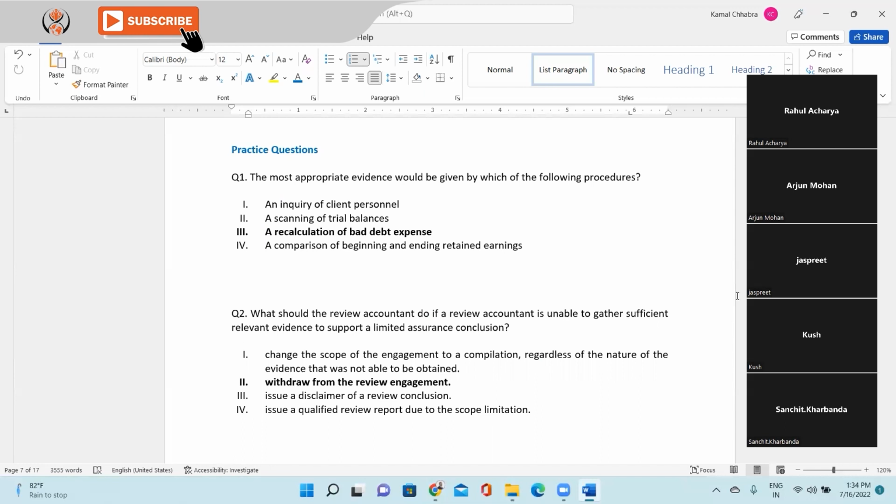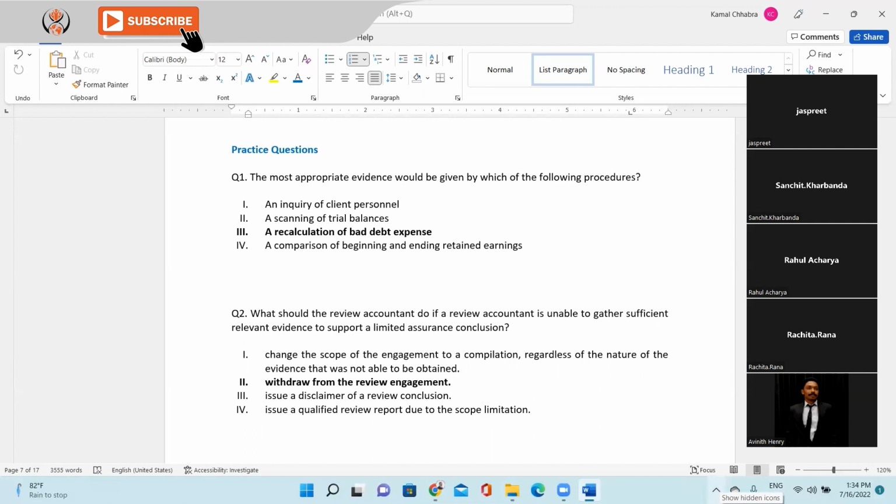Option C, third, is correct. Why? Because all these factors get involved: inquiry will also happen, and after doing everything, in the conclusion we recalculate. So at the end of the day, if you think about getting evidence, it's talking about the quality of information. Inquiry would not be sufficient; it is never sufficient alone.